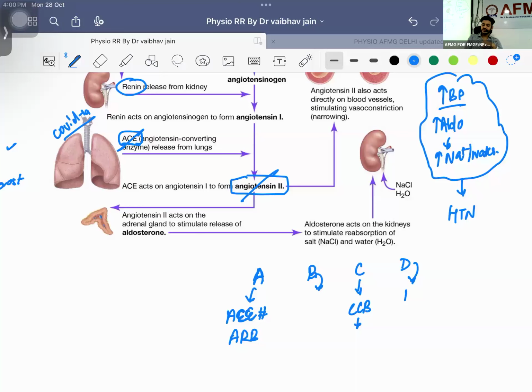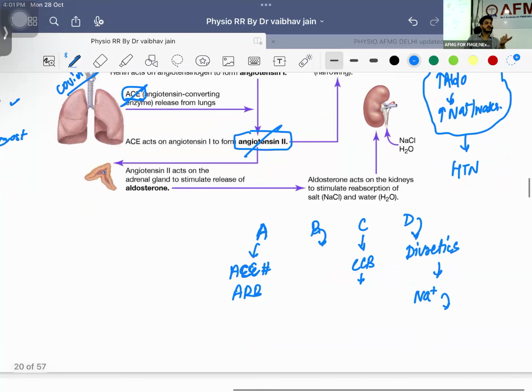D4, diuretics, that we have already discussed. The ultimate function of diuretics is what? To remove sodium from the body. Loop diuretics, removing sodium from the body. DCT, thiazides, removing sodium from the body. Okay, collecting duct, removing sodium from the body. Till the time sodium is going out from the body, what is going to happen? Water is also going behind the sodium, right? What is going to happen? Sodium out, water out, fluid will be low, BP will be low. Do you understand this? Okay, so to decrease BP, we have these four things.